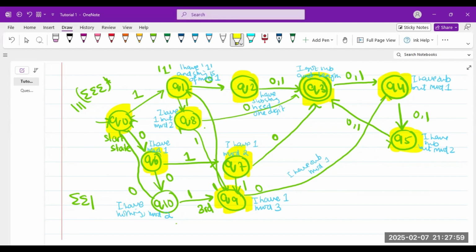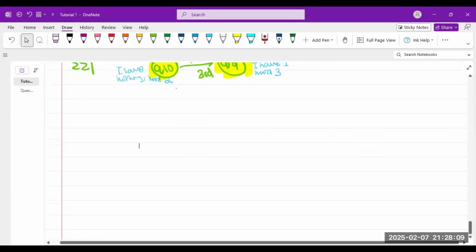Q10 I have not highlighted, but Q10 should also be highlighted because it's completed. But that's all for today. I have a few more questions that you all should try. They're very similar to this one. They are a bit difficult, yes, but they will be very good for you to practice. So I'll just paste them here. I wasn't able to practice them in class.